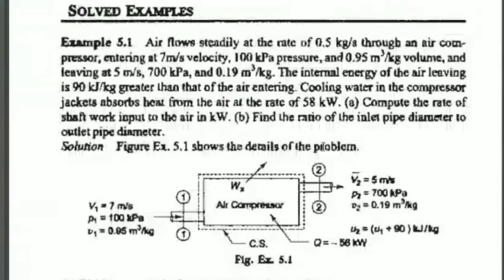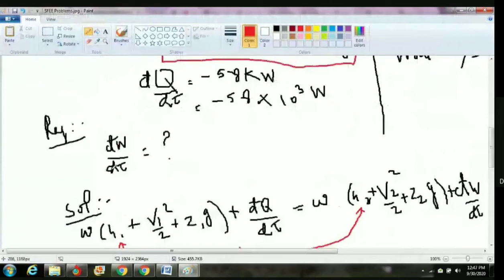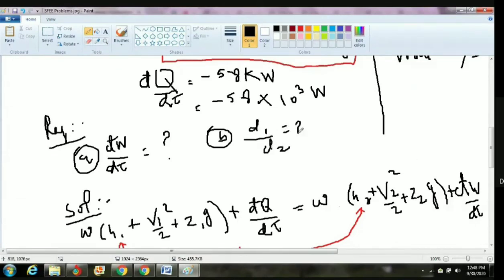Okay, ma. Next part, ma. Second part in the problem. Find the ratio of inlet pipe diameter. Read the question carefully, ma. Slowly read that one, last line. Part B: find the ratio of inlet pipe diameter to outlet pipe diameter. So we want to find d1 by d2. This is part A. Part B is d1 by d2, inlet pipe diameter to outlet pipe diameter. We want to find that one.